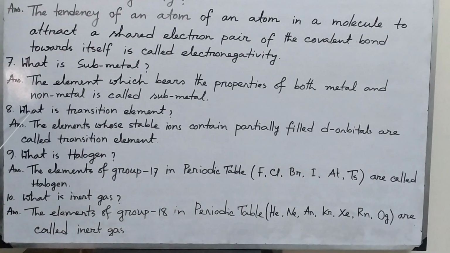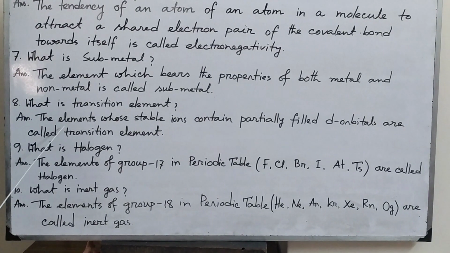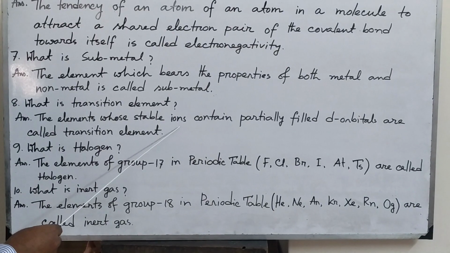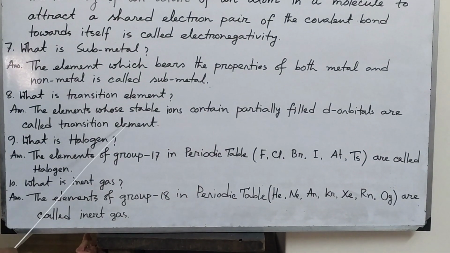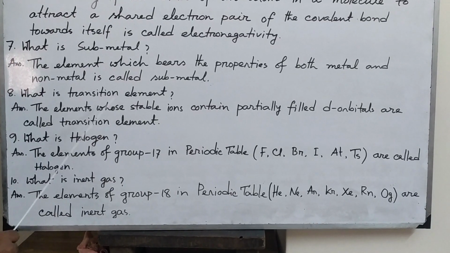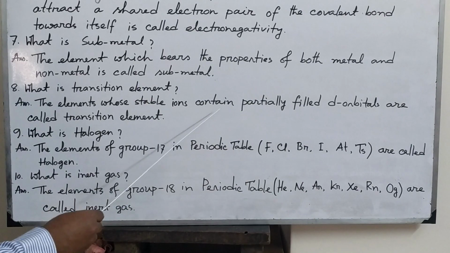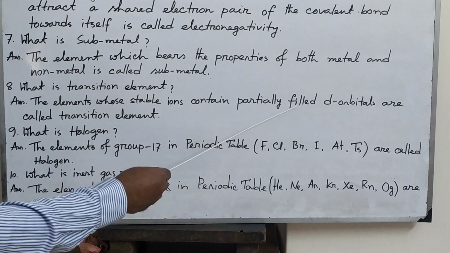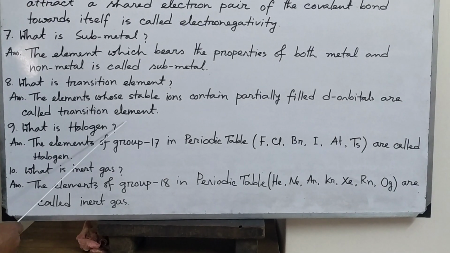Now number 8 question I have written, what is transition element? The elements whose stable ions contain partially filled d orbitals are called transition elements.